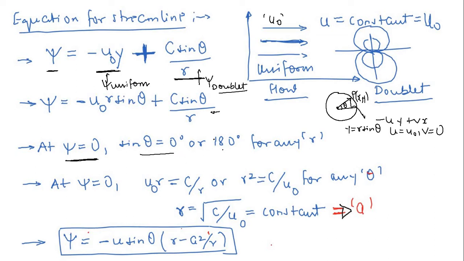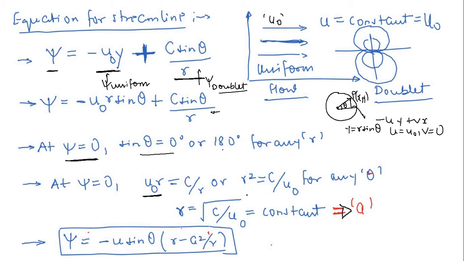Another possibility at psi is equal to 0: if you observe this u naught r, if you make this u naught r equal to this c by r, then these two minus and positive terms are going to cancel out. Very easy. So finally you will get u naught r is equal to c by r, and this should hold for any value of theta. These two terms will straight cancel out each other. It doesn't matter what value of theta you put, 45, 30, 60, whatever.